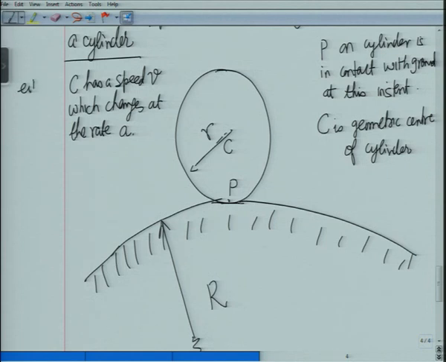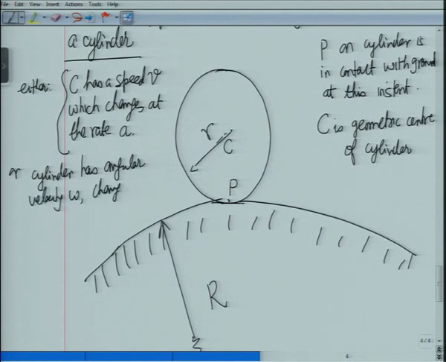So either I will give this as the input, or I will say the cylinder has angular velocity omega changing with the rate omega dot. So one of these two inputs is given to you. Okay, and what we want to find is the velocity and acceleration.